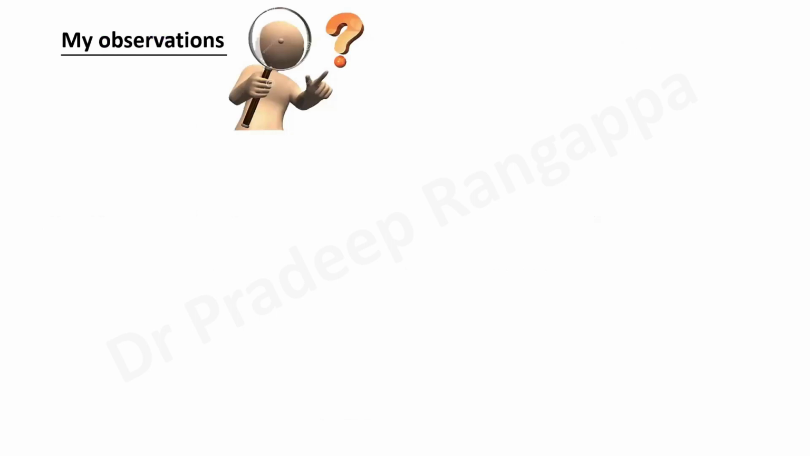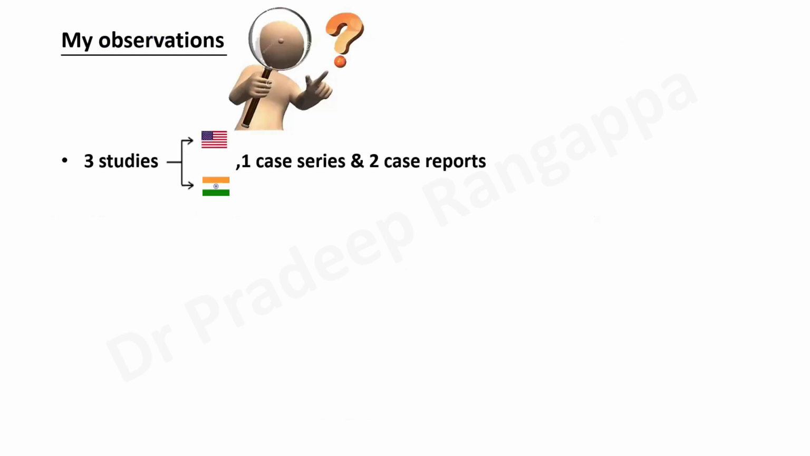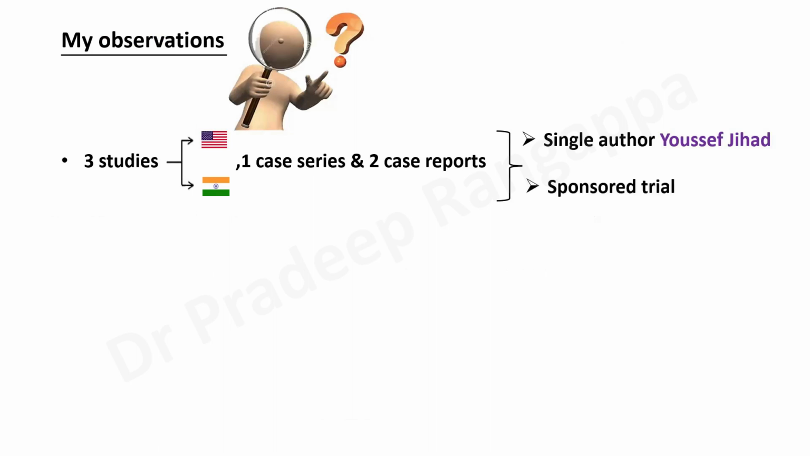So my observations on Aviptadil would be this. There are 3 studies until now, 1 Indian study, 2 from USA, 1 case series, and 2 case reports. And all these, as you see, the data comes from a single author, Youssef and his team from USA. So that is one of the things that listeners should bear in mind. And the Indian study is a sponsored trial. So this is the current data we have on Aviptadil with regards to the evidence that is available.